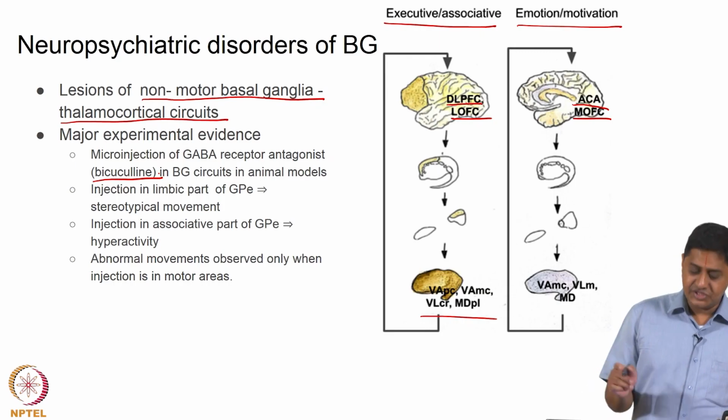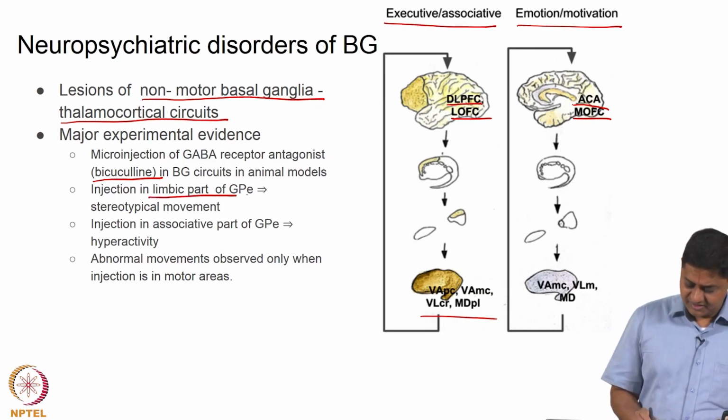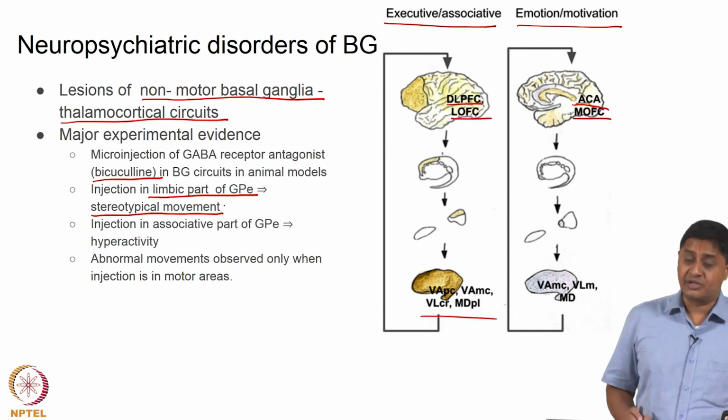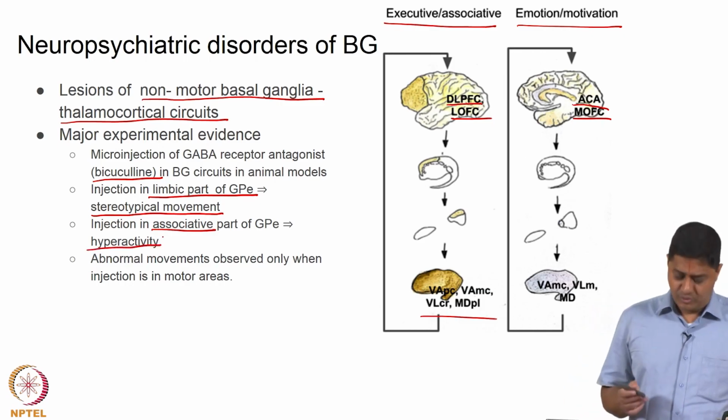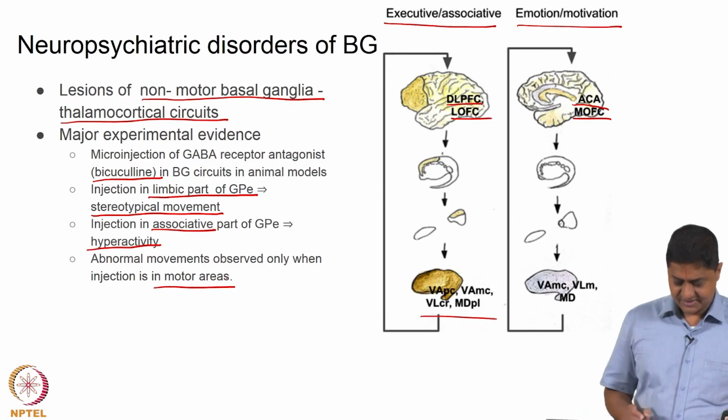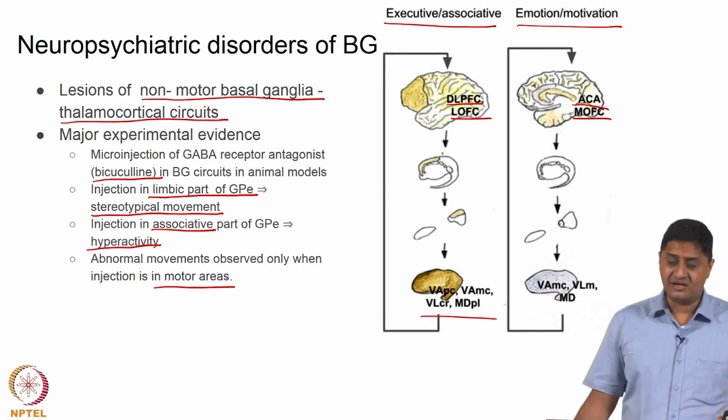So, if the injection is to the limbic part of the GP, there are stereotypical movements, whereas if it is to the associative part, there is hyperactivity. Abnormal movements are observed only when the injection is in motor areas. So, depending on which part is affected, the response also varies.